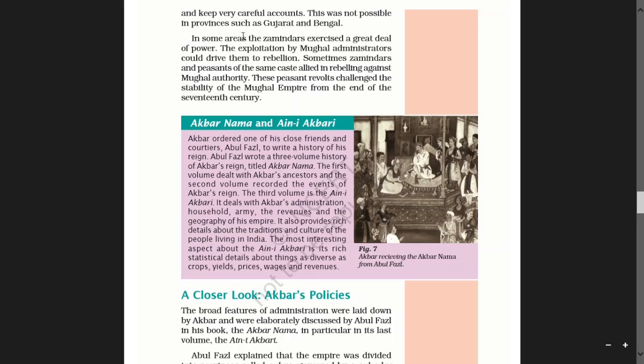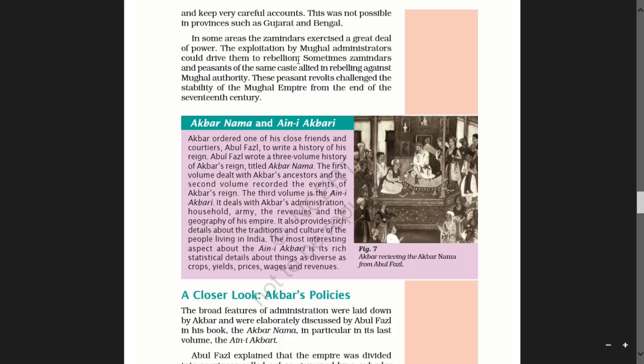In some areas, the zamindars exercised a great deal of power. The exploitation by Mughal administrators could drive them to rebellion.